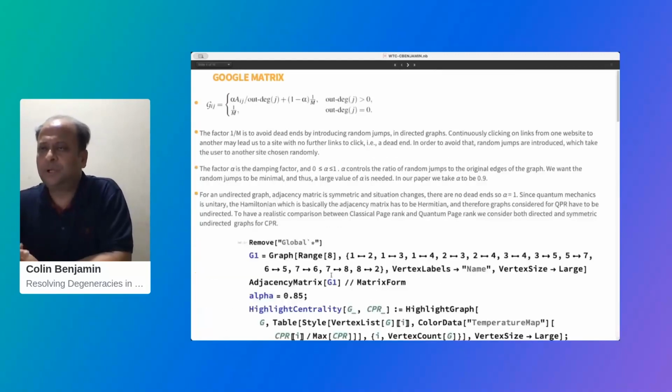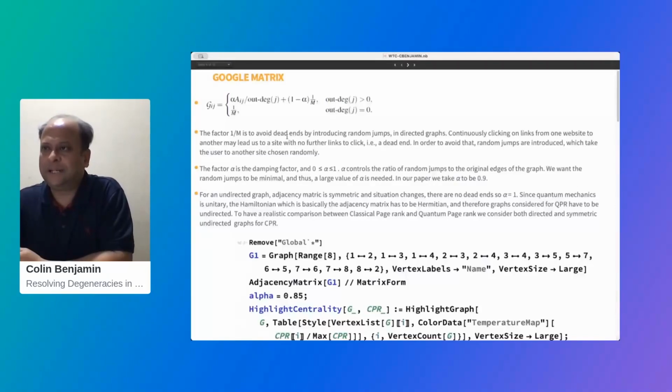But we work on what is called the Google matrix, which is defined with the adjacency graph as I defined in the last slide, but we add a factor 1/m, where m is the total number of vertices in your graph.